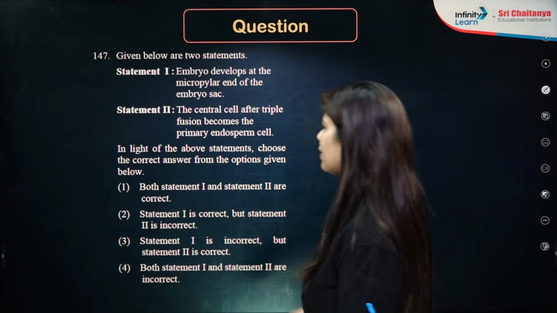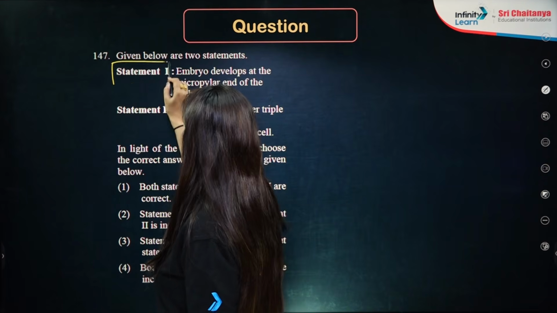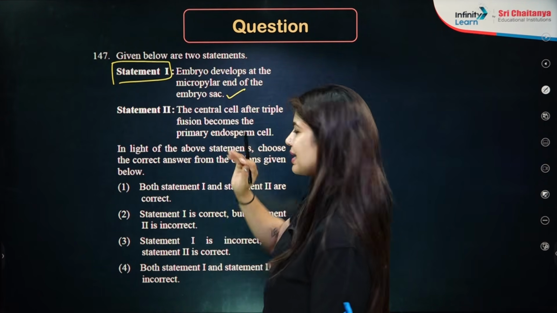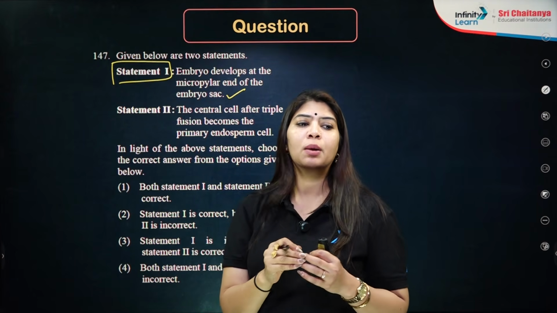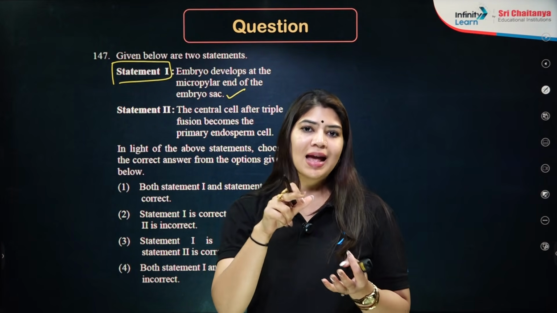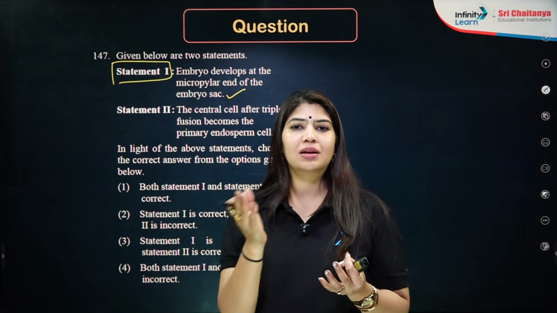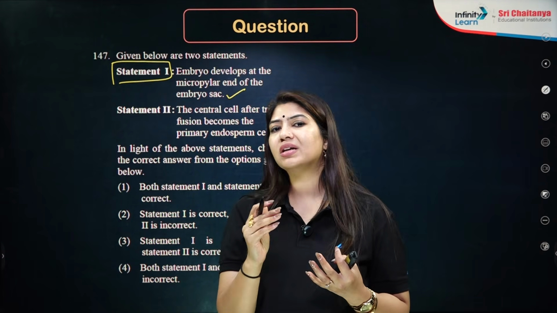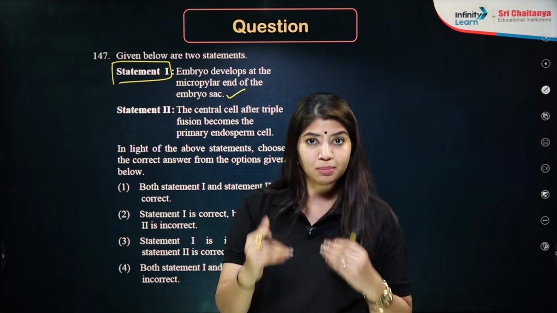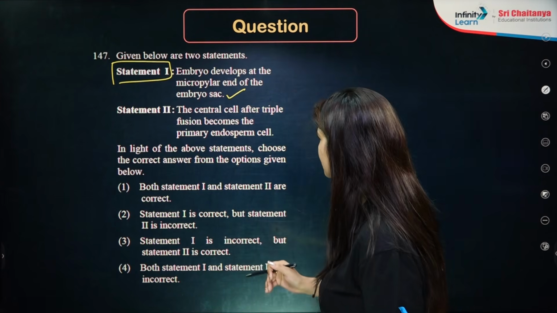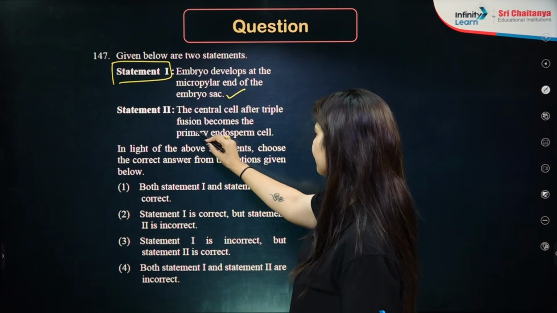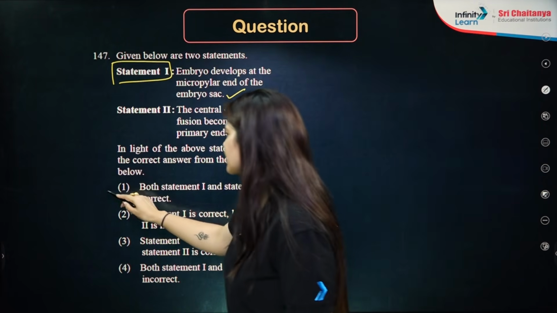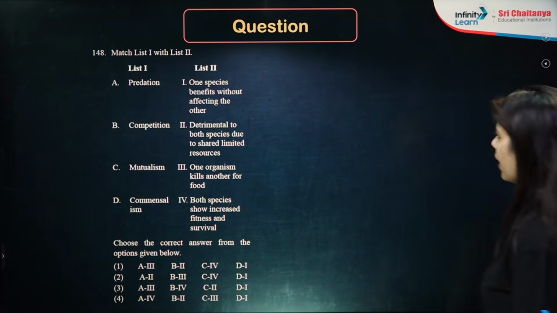Next question is, we have again two statements. Statement number 1 says, embryo develops at the micropyle end of the embryo sac. Yes, at the micropyle we do have the presence of two synergids and one egg cell. So the male gamete will come and fuse with the egg cell, and it is going to form a zygote. The zygote will develop itself into an embryo at the micropyle end only, okay. Number 2, central cell after triple fusion becomes the primary endosperm cell. Both the statements are perfectly correct. Answer is option number 1.